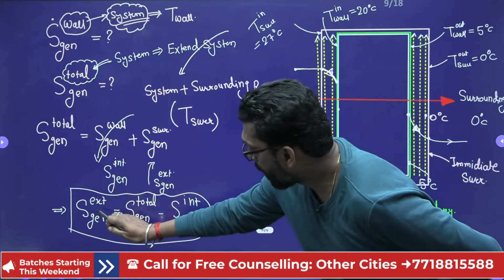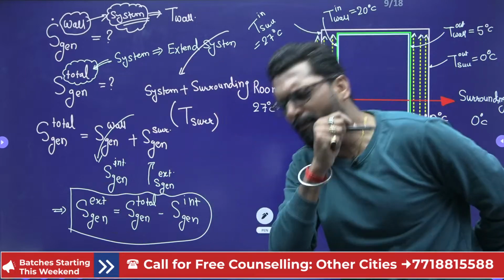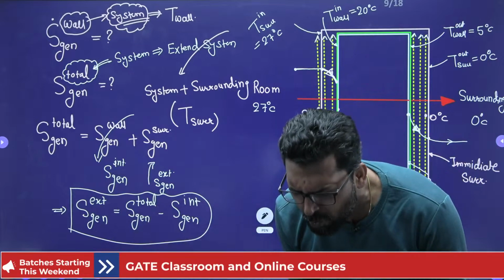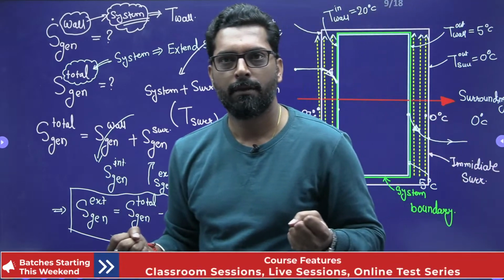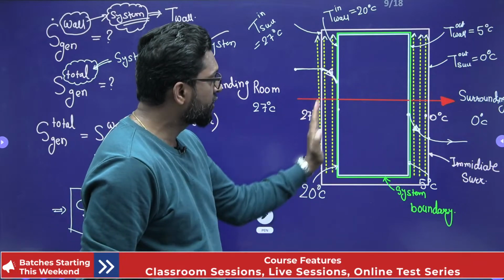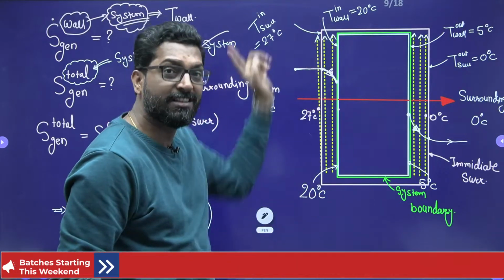This entropy generation externally, very important, I'm telling you, is due to the flow of air. The air will flow and touch, that means the air is touching, with buoyancy effect and convection effect.